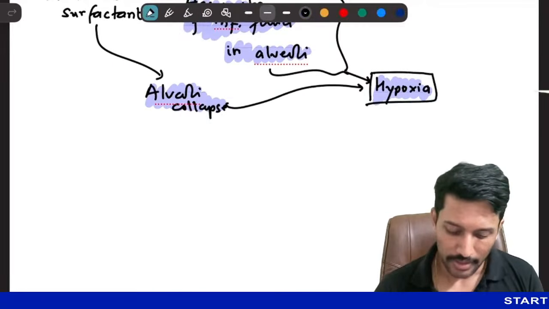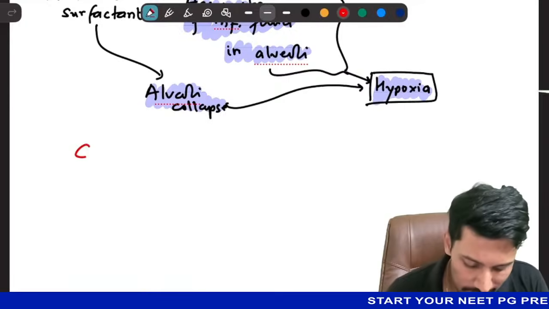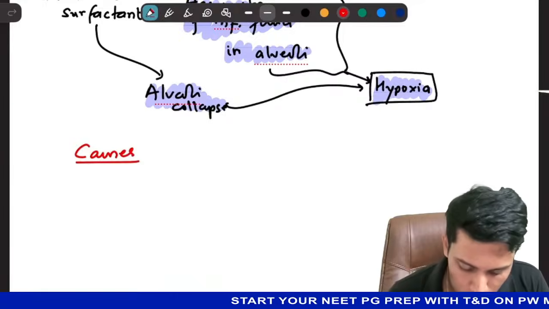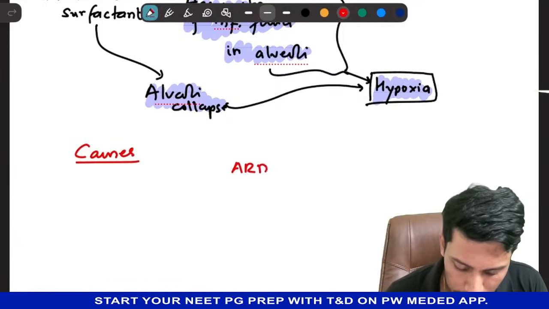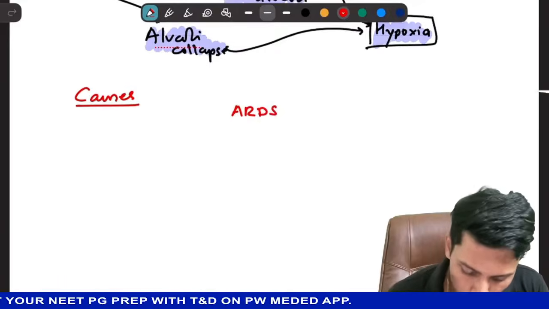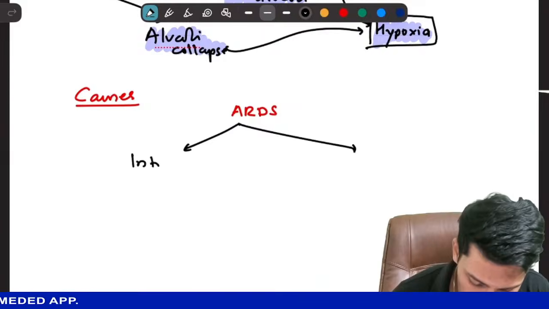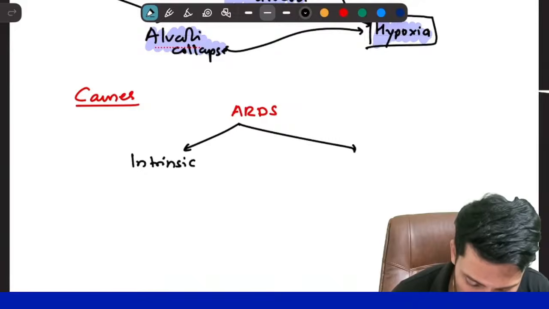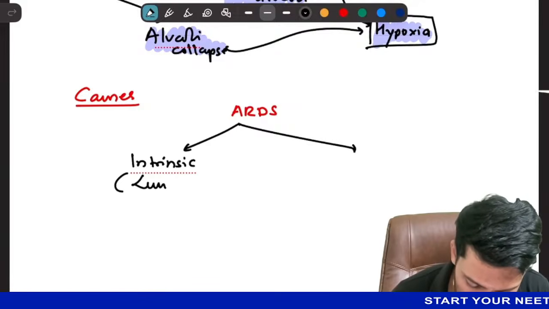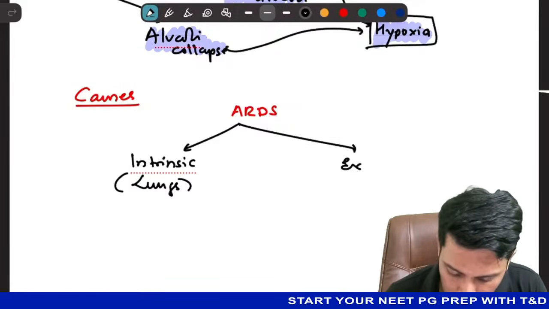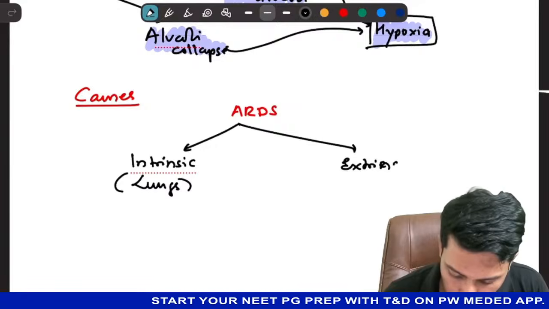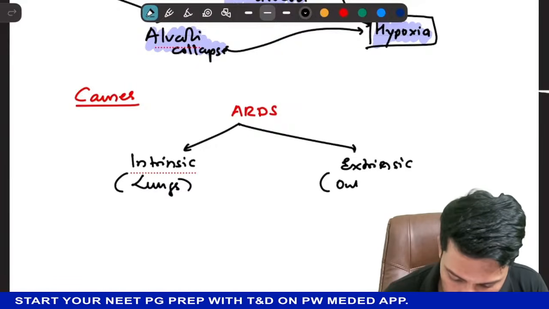Okay, so now we know the diagnostic criteria. Let us understand the causes and management. When it comes to causes of ARDS, we will classify the causes into two broad categories: intrinsic and extrinsic. Intrinsic means related to lungs. The problem is inside the lung itself, and extrinsic means the problem is outside the lungs.